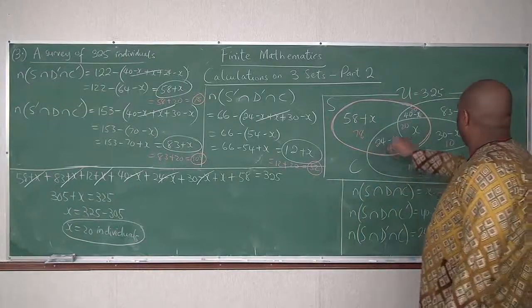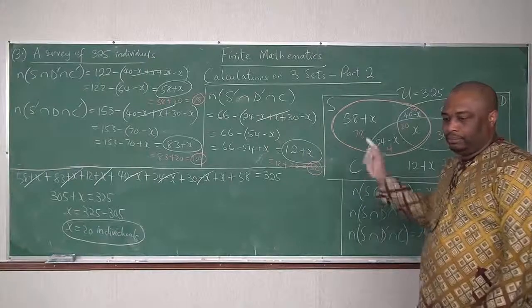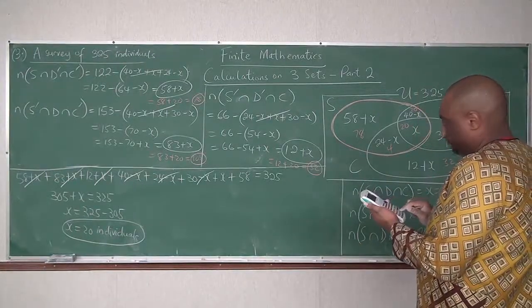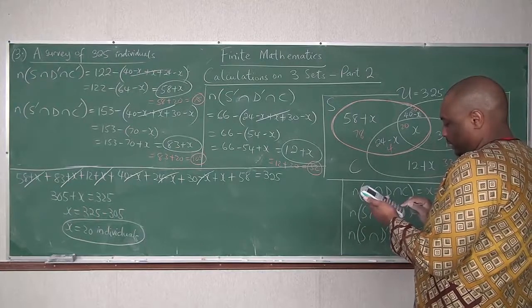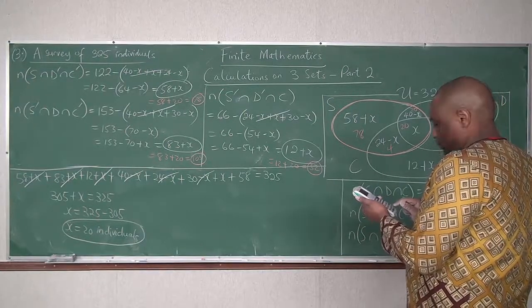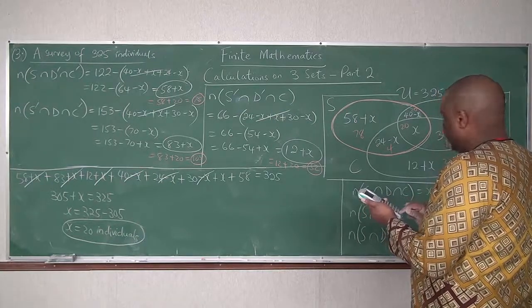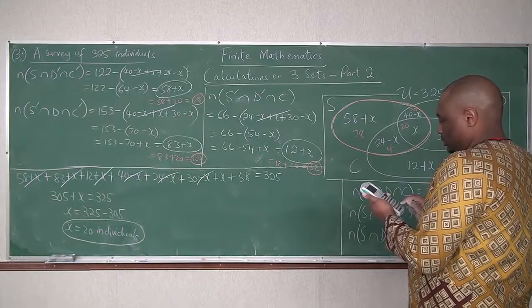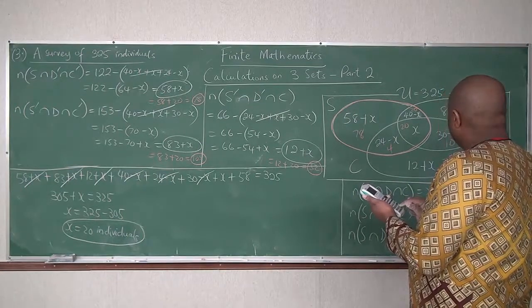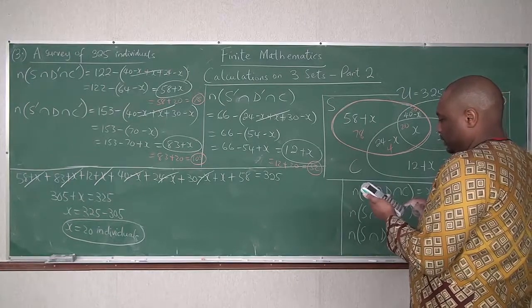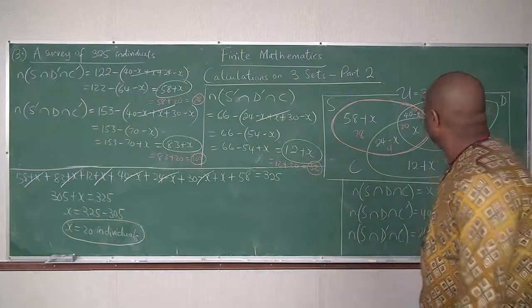And you can check this by adding everything. If you add everything up, you should get 325. 78 plus 103 plus 32 plus 4 plus 20 plus 10, plus 20 plus 58 gives you 325.